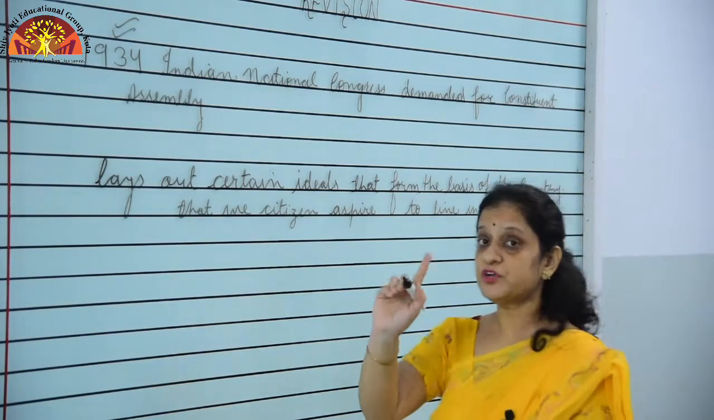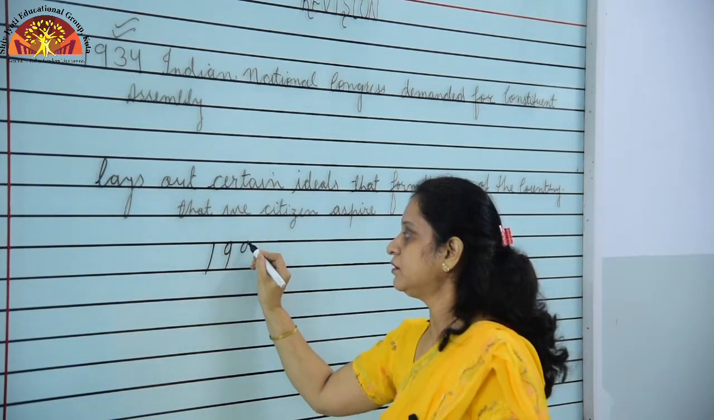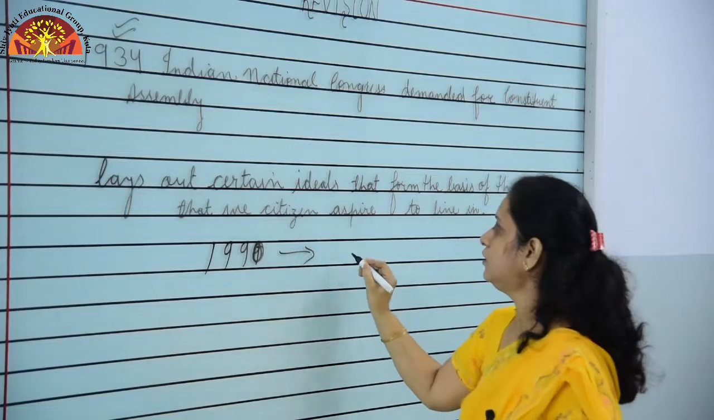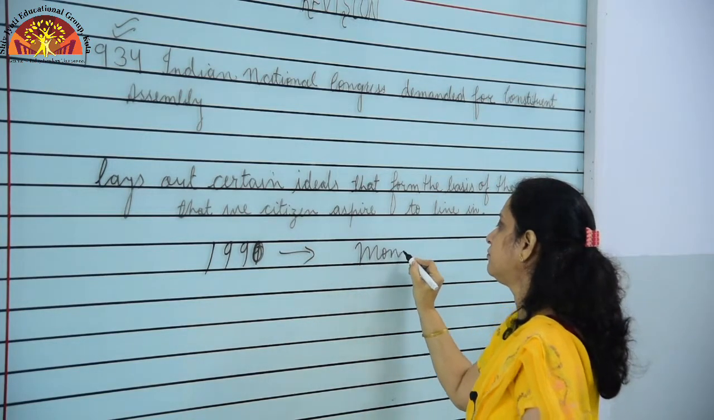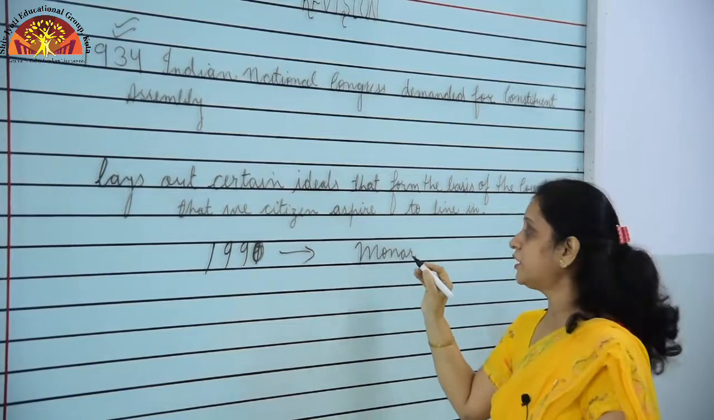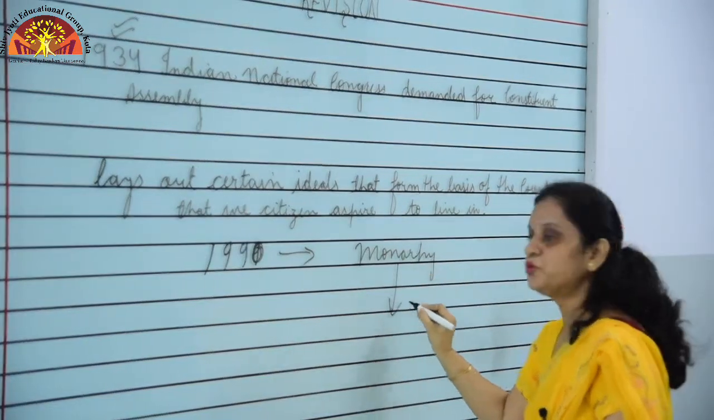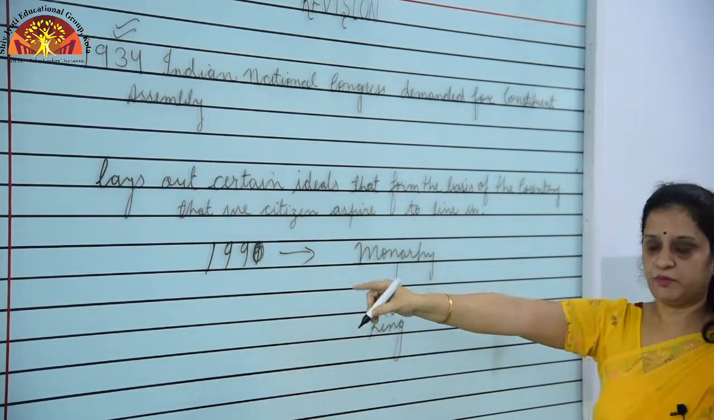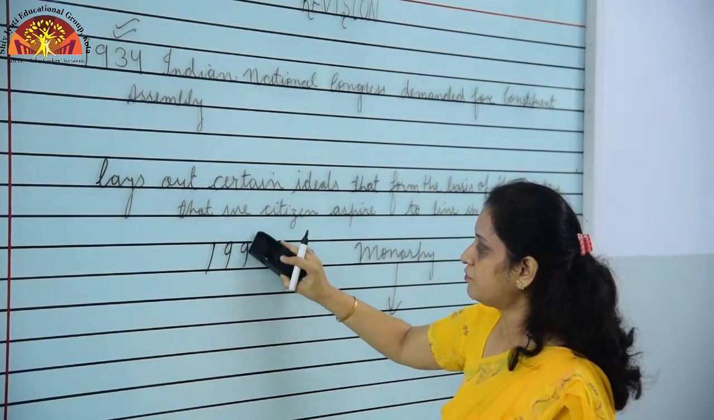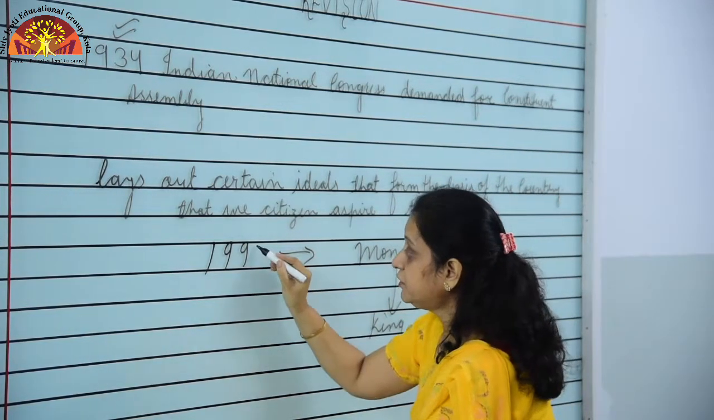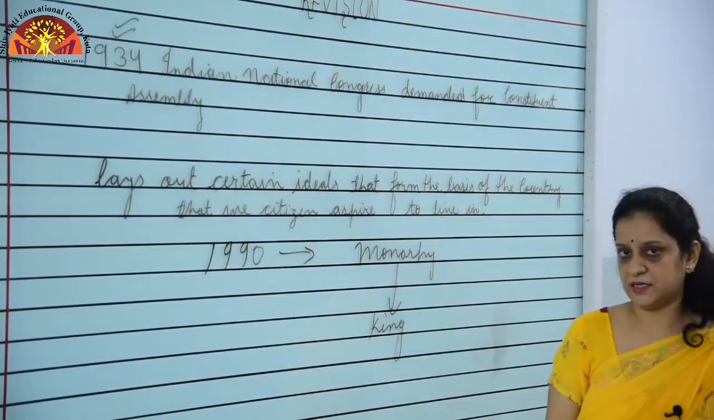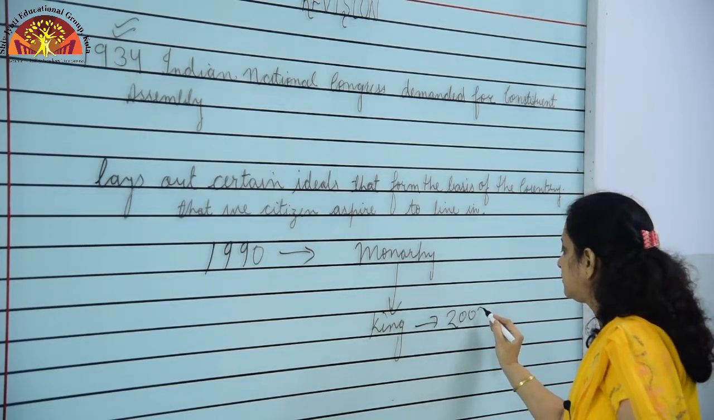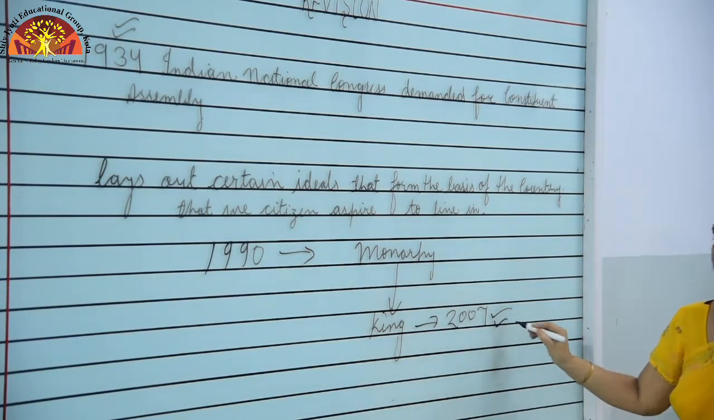What was there? If we talk about 1990, there was a monarchy. Do you understand what is the meaning of monarchy? It means the rule of a king. There was a rule of a king in 1990. But after that, they demanded democracy. Clear? They demanded democracy, and in 2007 they fought and they got the democracy.